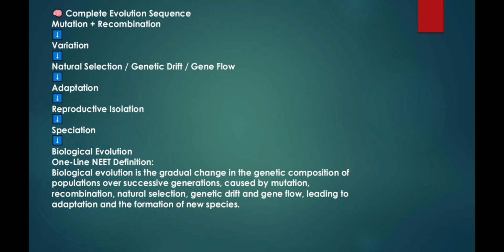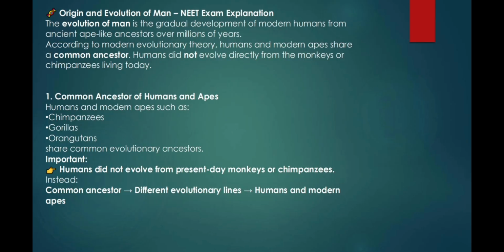One-line NEET definition: "Biological evolution is the gradual change in the genetic composition of populations over successive generations, caused by mutation, recombination, natural selection, genetic drift, and gene flow, leading to adaptation and the formation of new species." Chimpanzees, gorillas, and orangutans share common evolutionary ancestors. Important: humans did not evolve from present-day monkeys or chimpanzees. Instead, a common ancestor gave rise to different evolutionary lines, humans and modern apes.